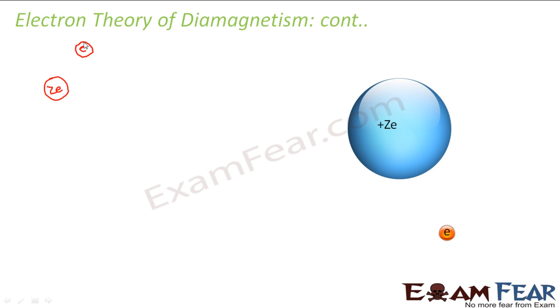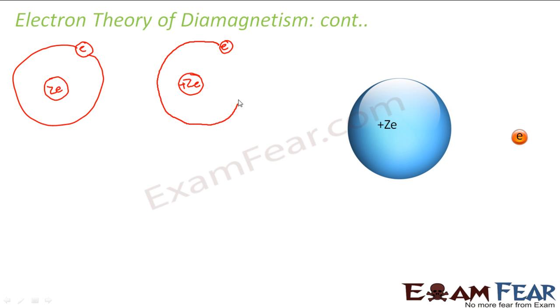So, what did we assume till now? Let us suppose this is the first electron, and this is the second electron. We have assumed that each atom consists of 2 electrons moving with the same velocity in opposite sense. In the first case, the electron is moving in this direction, that means the direction of current flow is this one. Similarly, here also the direction of current flow is this direction. Now, when a magnetic field is applied, let us suppose we have applied a magnetic field in the downward direction.